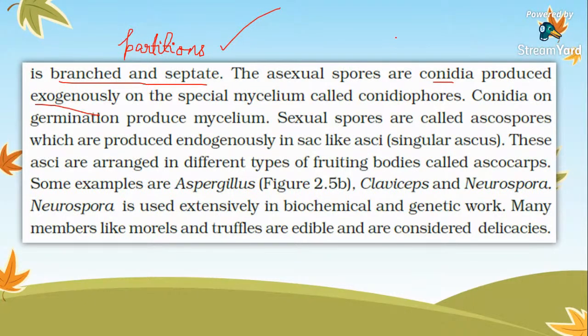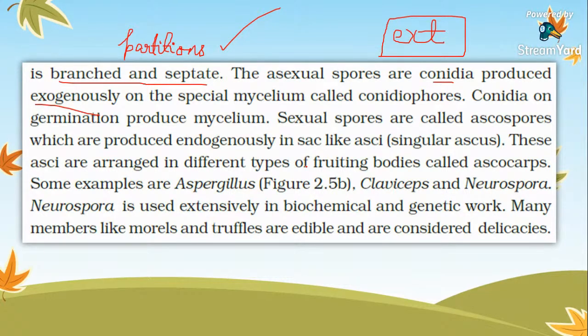That is, they are externally produced, just produced outside. They just release their spores into the environment.